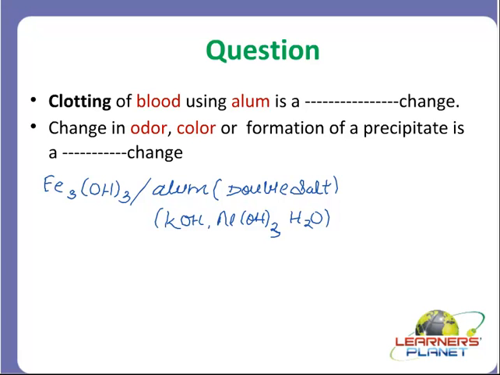Now students, what is the charge on blood? Just tell me, is it negative or is it positive? It is a negative charge on blood particles, which is coagulated by either aluminium ions, which is present in alum, or potassium ions, or your ferric hydroxide ion. So what is the formula of ferric hydroxide? Formula of ferric hydroxide is FeOH whole thrice. It's not Fe3OH whole thrice.